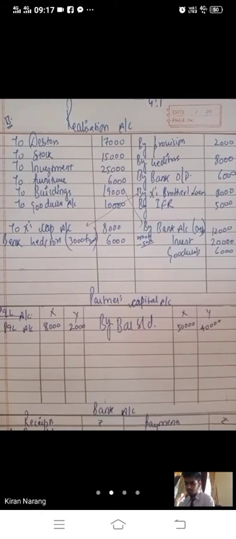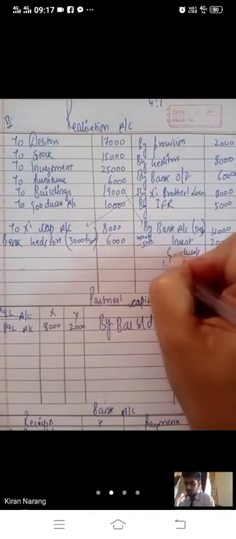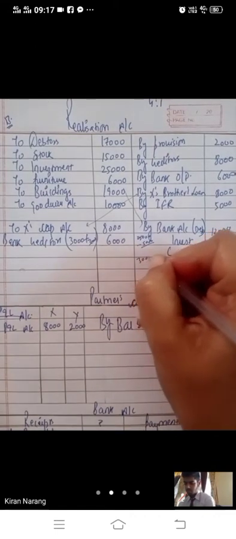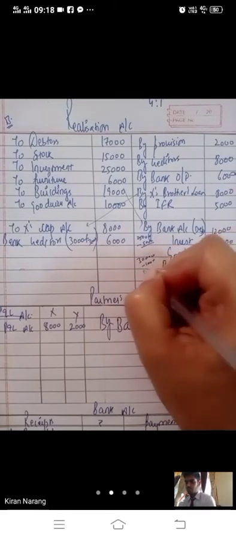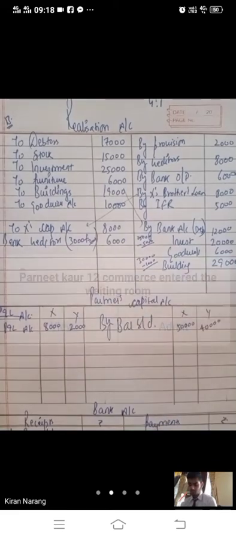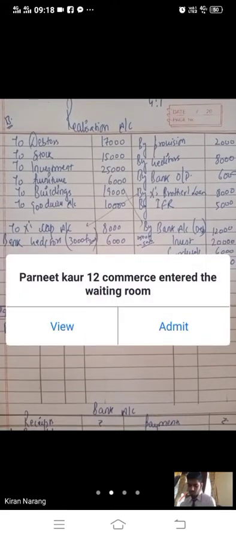Fifth adjustment: the building was auctioned for 30,000 and the auctioneer's commission amounted to rupees 1,000. So the building we have sold through auction. 30,000 was the auction price, 1,000 was the brokerage we have given. So we have received 29,000 rupees from the building.